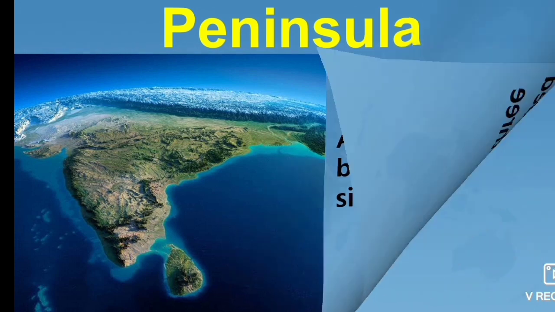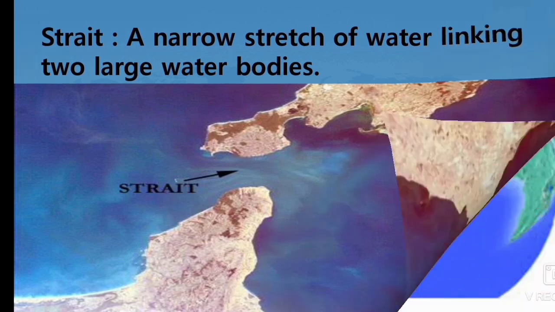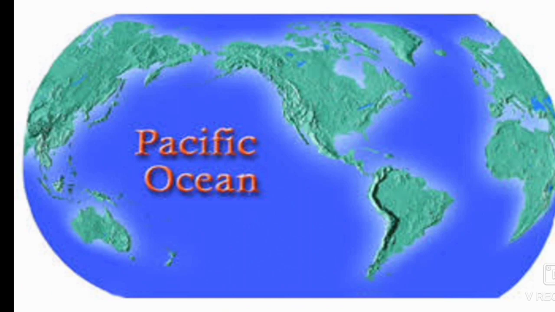Next is strait. A strait is a narrow stretch of water linking two large water bodies. Once again I repeat, students, a strait is a narrow stretch of water linking two large water bodies. Students, are you clear? Next we can learn about the Pacific Ocean.